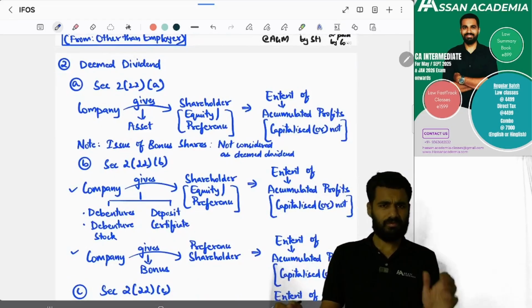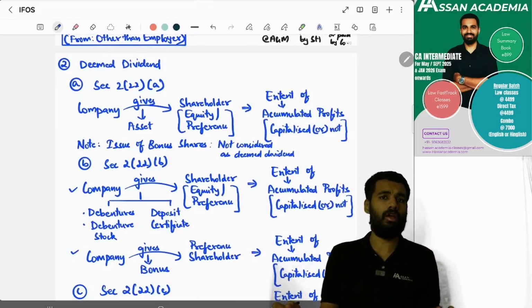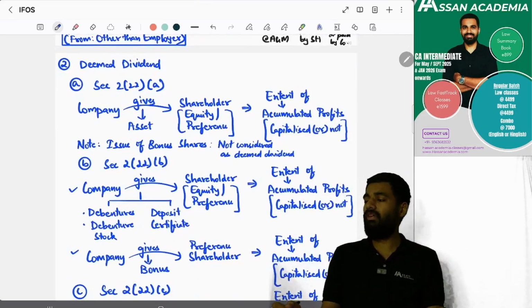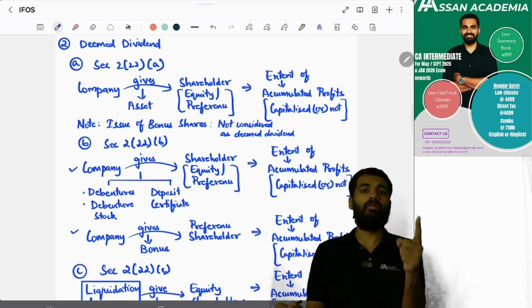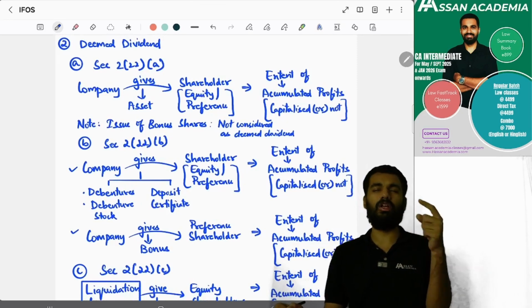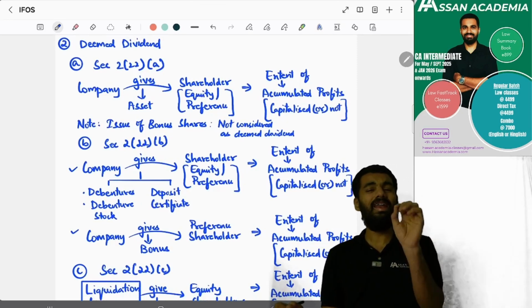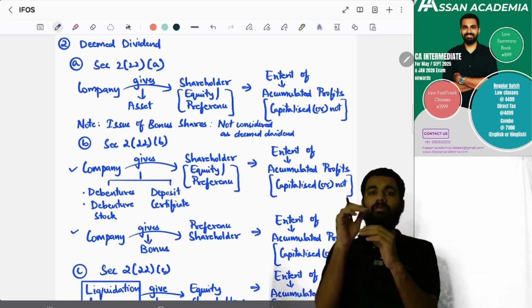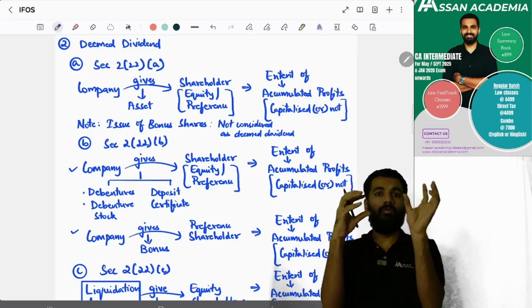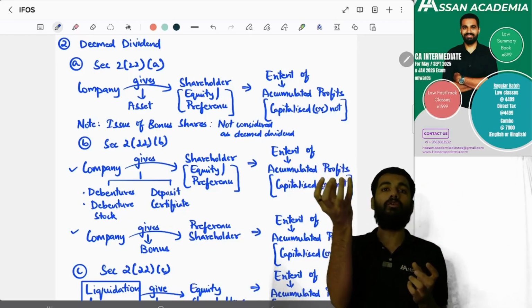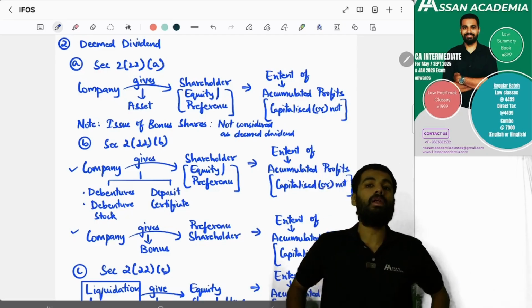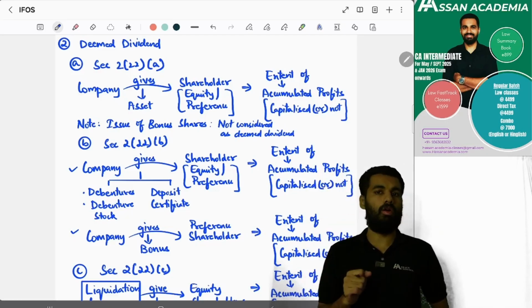And so, is dividend falling under income from other sources? Yes. Even deemed dividend also will be falling under income from other sources. So what does deemed dividend include? One, if the company is giving to either preference shareholder or equity shareholder any kind of assets, yes, and we have to see whatever is the value, we should take it to the extent of accumulated profit, whether capitalized or not. Yes.